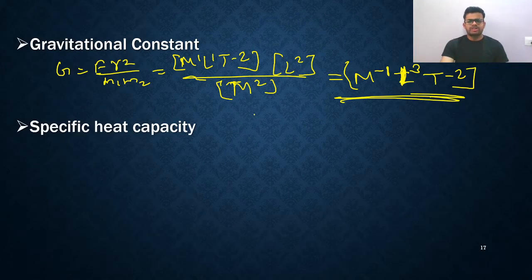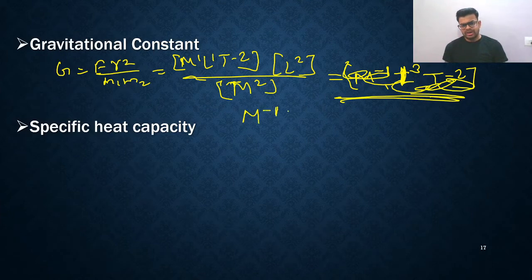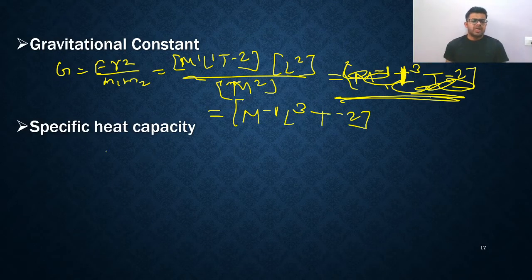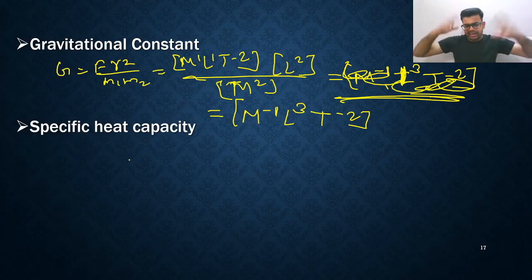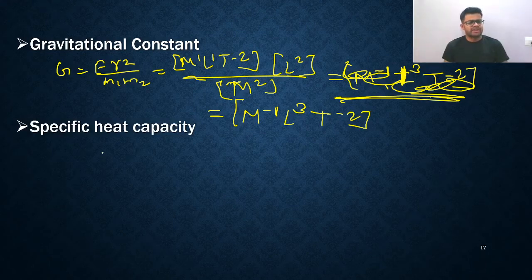Next, I'll talk about the specific heat. Maybe it is not visible to you, it is hiding behind me, right? So M raised to minus 1, L raised to 3 and T raised to minus 2. This is the formula, right? Now specific heat. My dear friends, if you are in 11th class, you don't know all these formulas, but you need to mug them up. If you cannot mug them up now, then later on, as the chapter comes, you will automatically get to know these formulas and you will remember. Don't worry about that. You just learn how to write it.